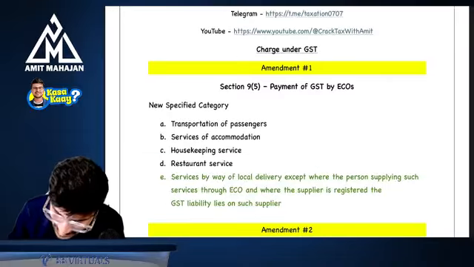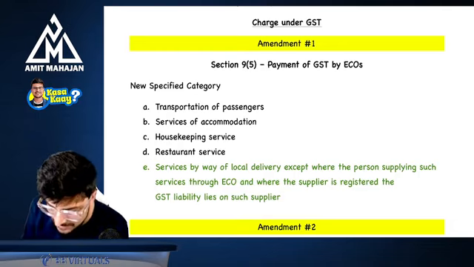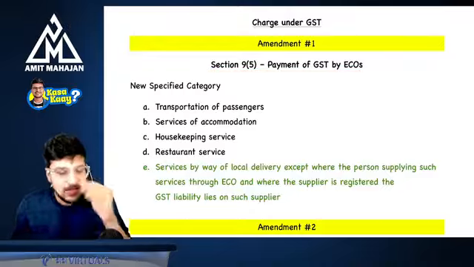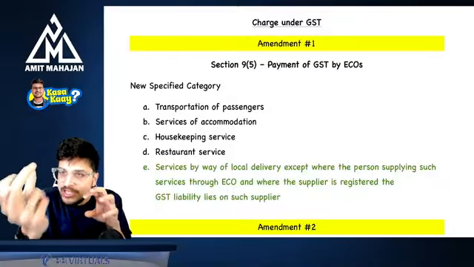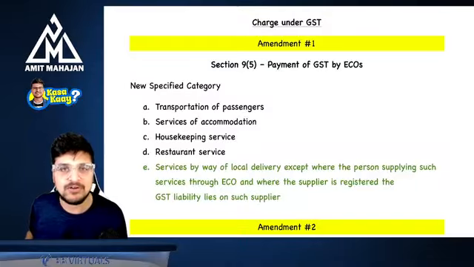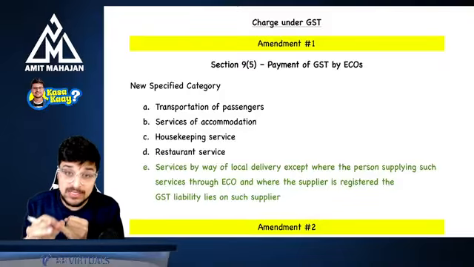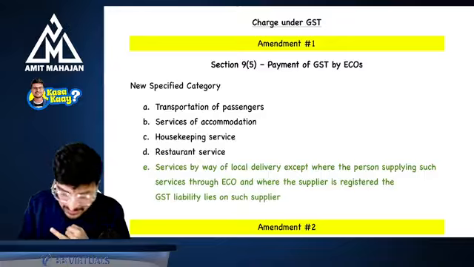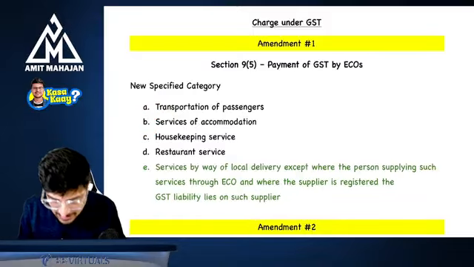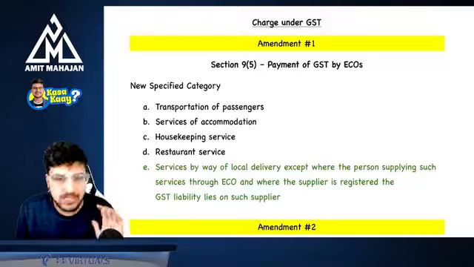Let's begin, guys. So the first amendment is in charge under GST. Now, under charge under GST, you must have learned section number 95, that is payment of GST by e-commerce operators. There were specific businesses: if you carry on these businesses through an e-commerce operator, then the responsibility to pay the GST to the government will be of that e-commerce operator. Which businesses were there earlier? Number one, Ola, Uber, that is transportation of passengers. Next one is Oyo, that is services of accommodation. Then Urban Company, that is housekeeping service, and Zomato, Swiggy in case of restaurant service. Then the responsibility will be of e-commerce operators to pay the GST to the government.